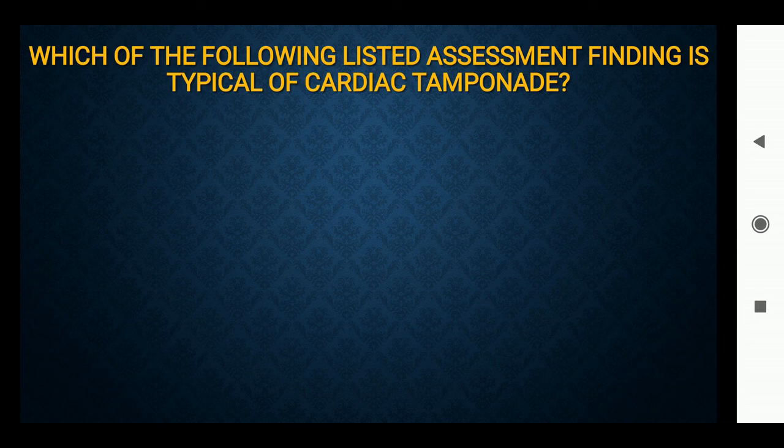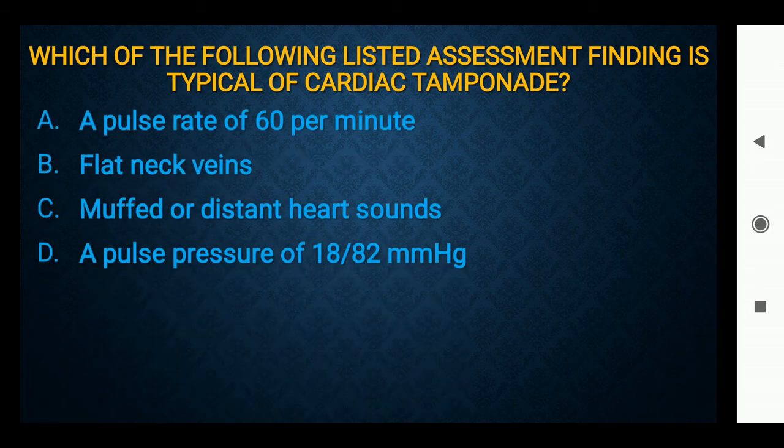Which of the following listed assessment findings is typical of cardiac tamponade? What is cardiac tamponade? It's the accumulation of fluid around the heart. Option A, pulse rate of 60 per minute. Option B, flat neck veins. Option C, muffled or distant heart sound. Option D, a pulse pressure of 18 to 82 mmHg. The right answer is option C, muffled or distant heart sound.